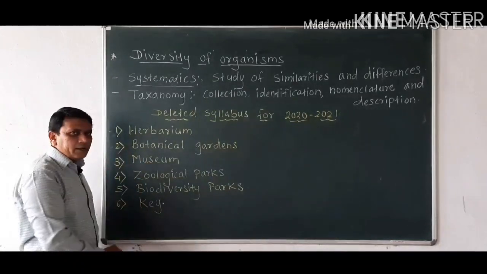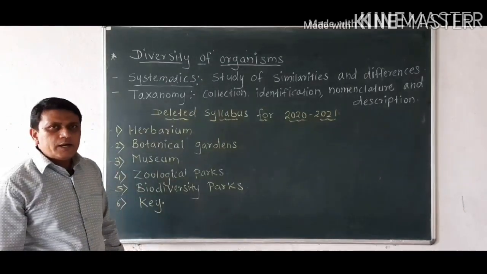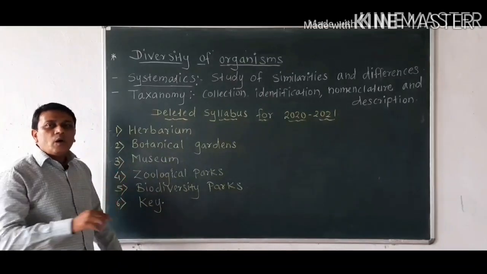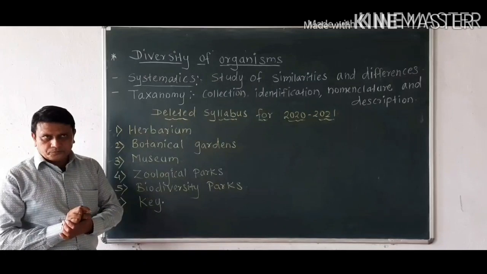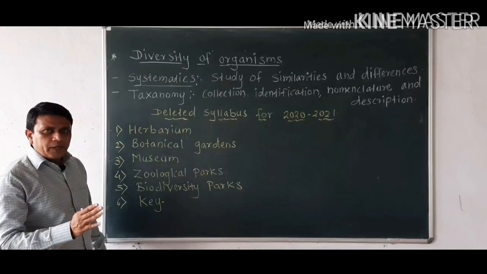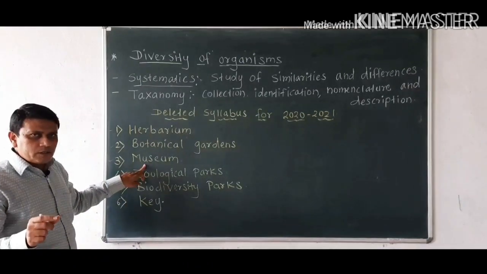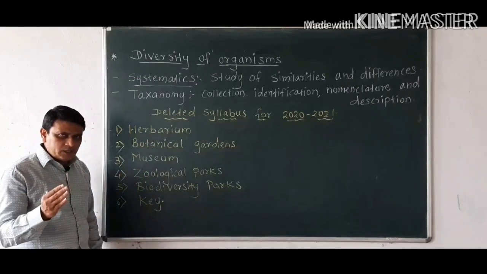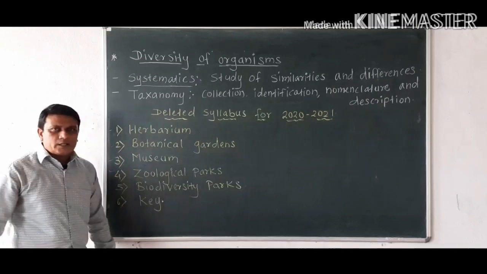Then museums are the places where different plant and animal specimens are preserved in glass jars, or in the form of dried stuff. Chemical treatment is given to them and they are preserved. So museums are a means to get knowledge regarding different kinds of plants as well as animals found on the earth.